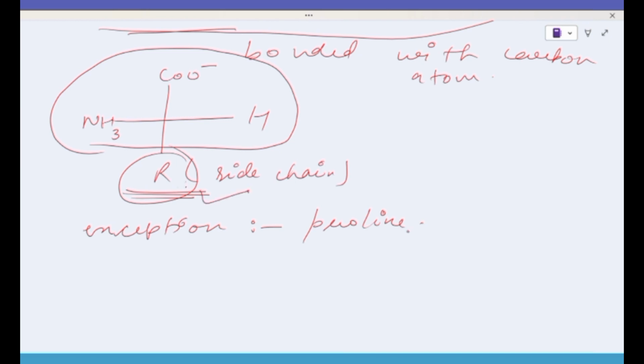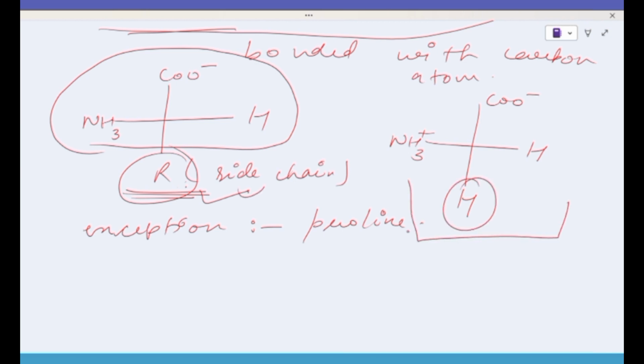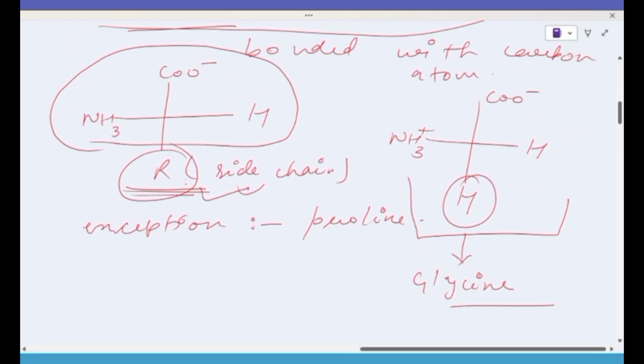Which one will we consider as the alpha carbon? When all four sides have different groups, each amino acid has a different side chain.